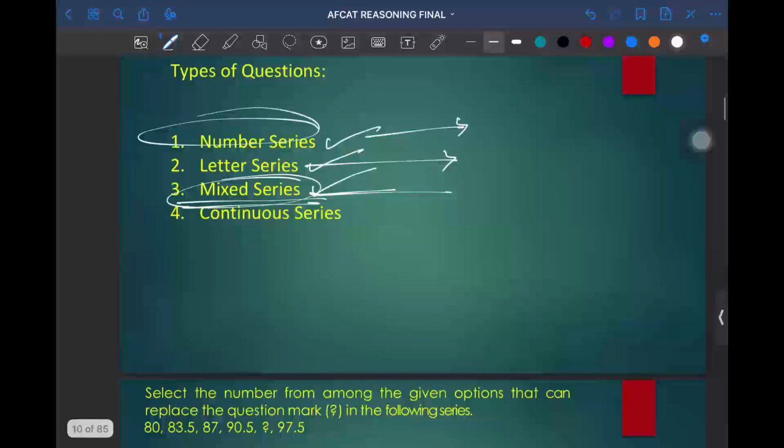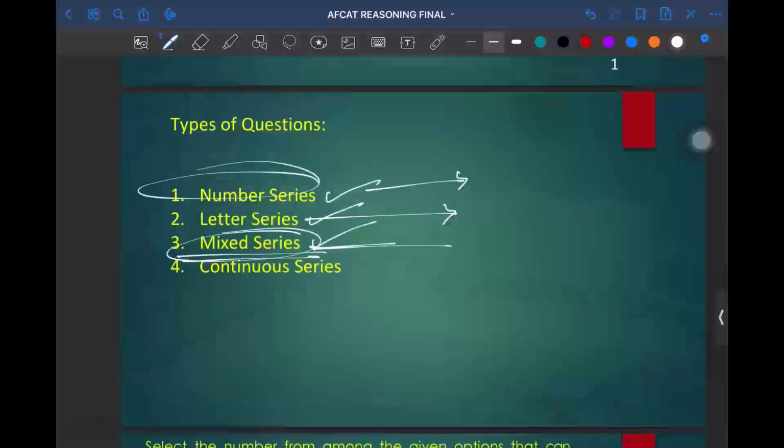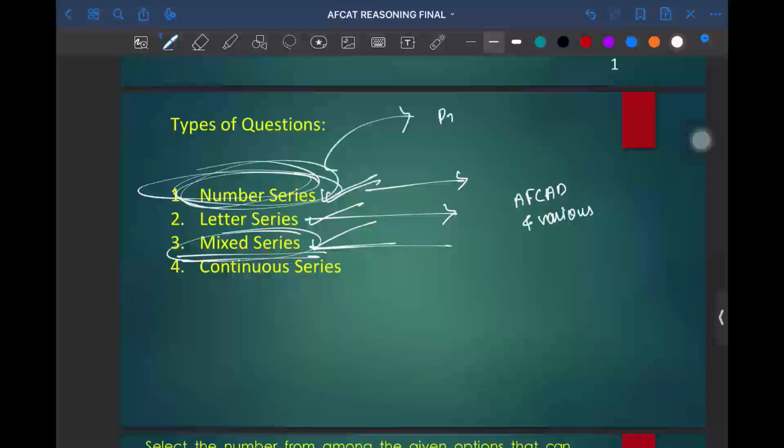And majorly in AFCAT and CDS and various other exams, they'll be focusing on the number series part. And in this number series, majorly they'll be focusing on prime number series, squares, and cubes.